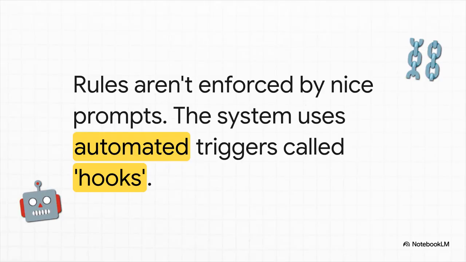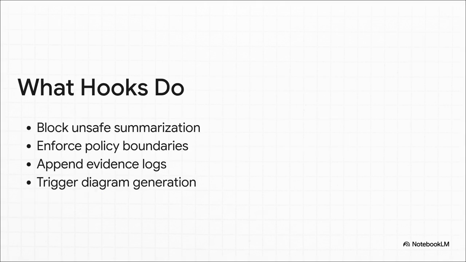So you might be asking, how are these rules actually enforced? Well, it's not by just asking the agent nicely in a prompt, that's for sure. Instead, the system uses these powerful automated triggers called hooks. Think of these hooks as the system's tireless, unblinking security guards. They are built right into the agent's process. They automatically block any unsafe actions, they enforce all the rules, and this is huge, they are the ones that write the logs. This makes governance totally automatic. It's not an option, it's just how the system works at every single step.